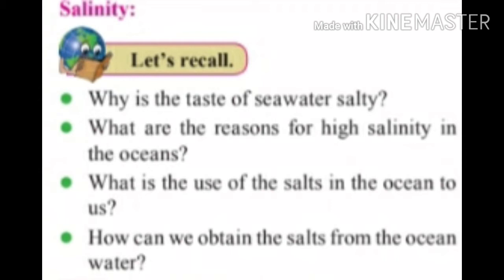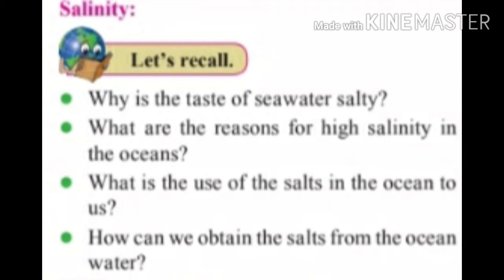Question number 4. How can we obtain the salts from the ocean water? Answer: seawater contains a large amount of common salt and the salts of other metals dissolved in it.